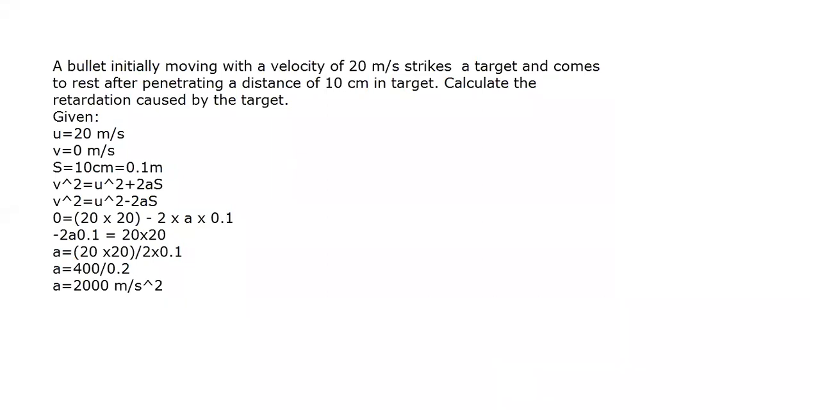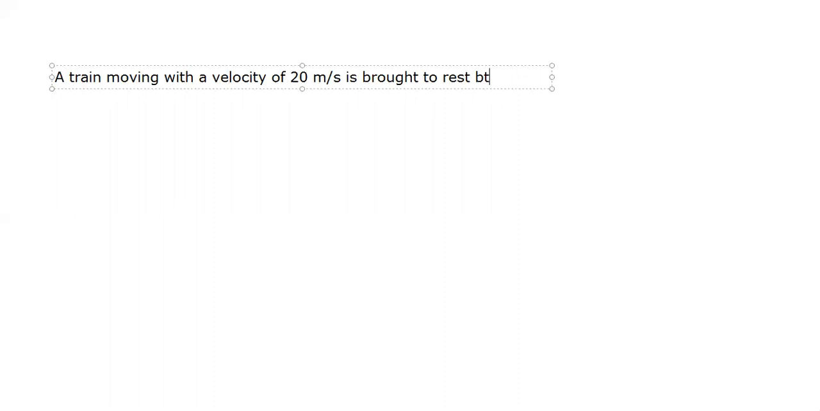So let's look at one more. Write down. A train moving with a velocity of 20 meter per second is brought to rest by applying brakes in 5 seconds.